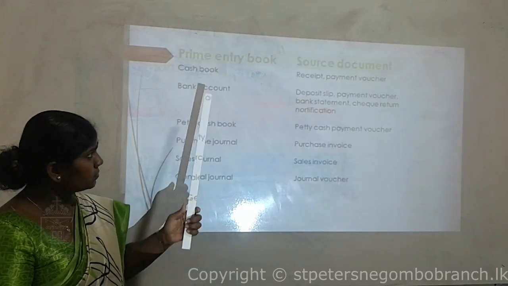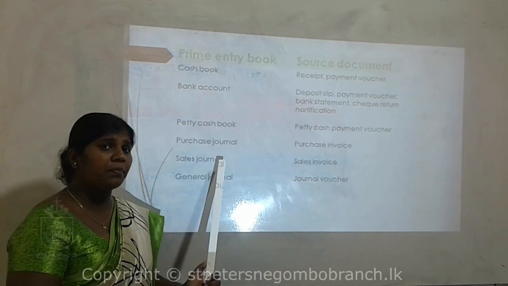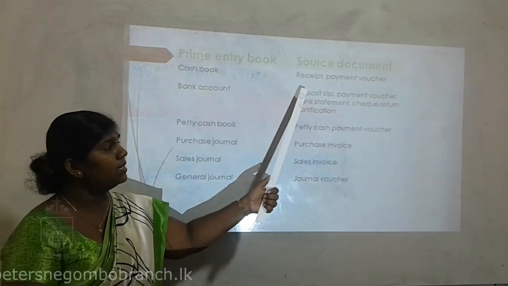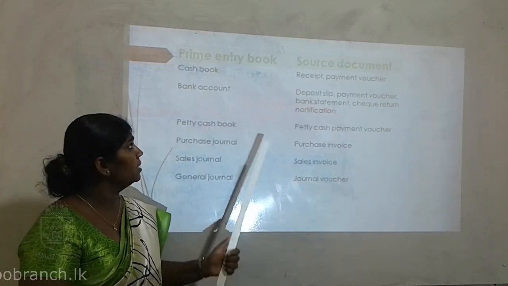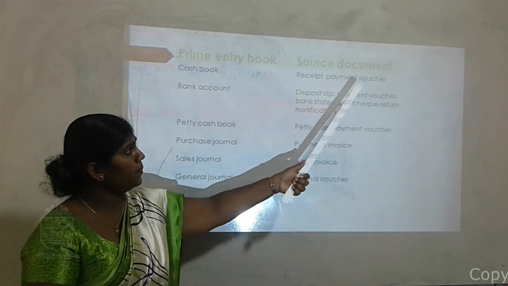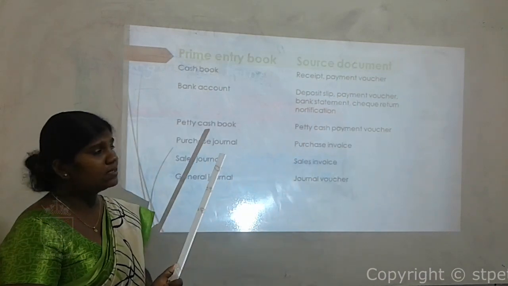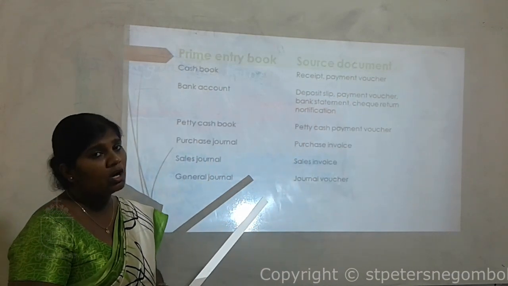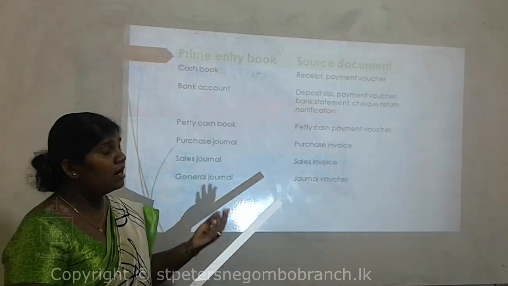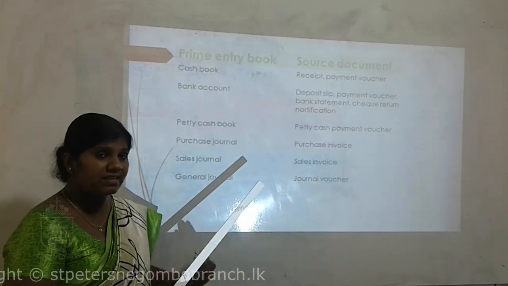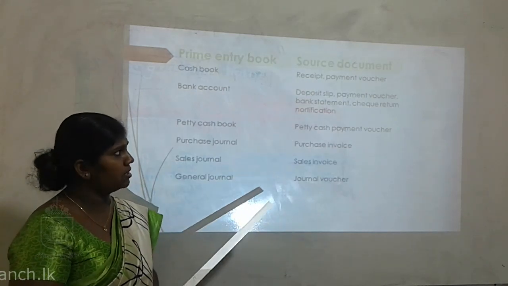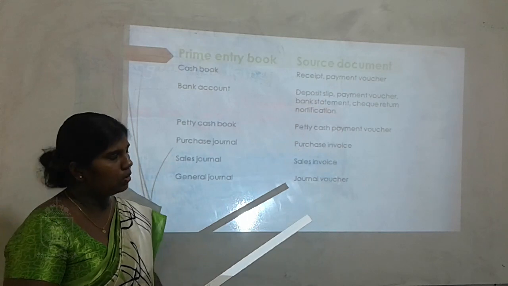Next one. So already you know what the prime entry books are. According to the prime entry books, there are particular source documents. For the cash book, receipt and payment voucher. These are the source documents that we use to record cash transactions. If there are cash receipts, we use a receipt. If there are any cash payments, we use a payment voucher.